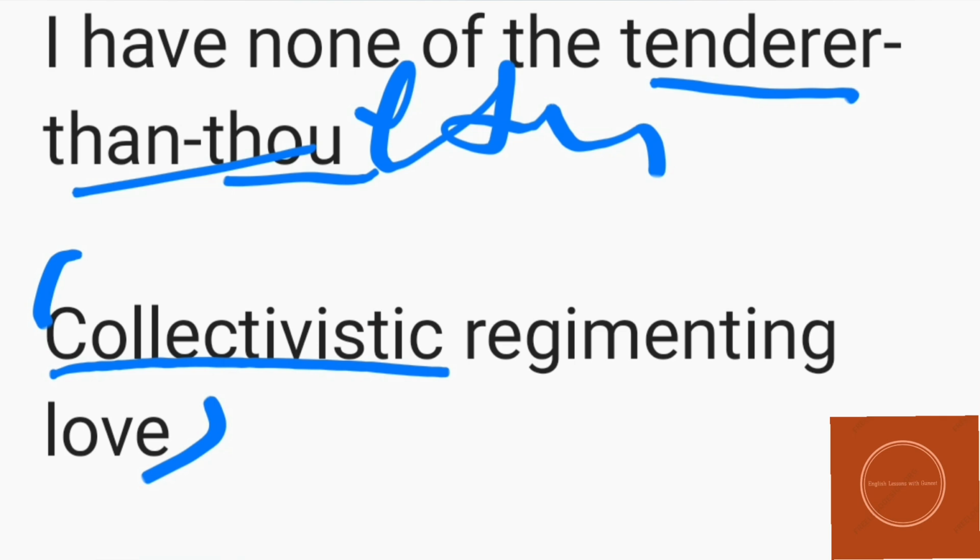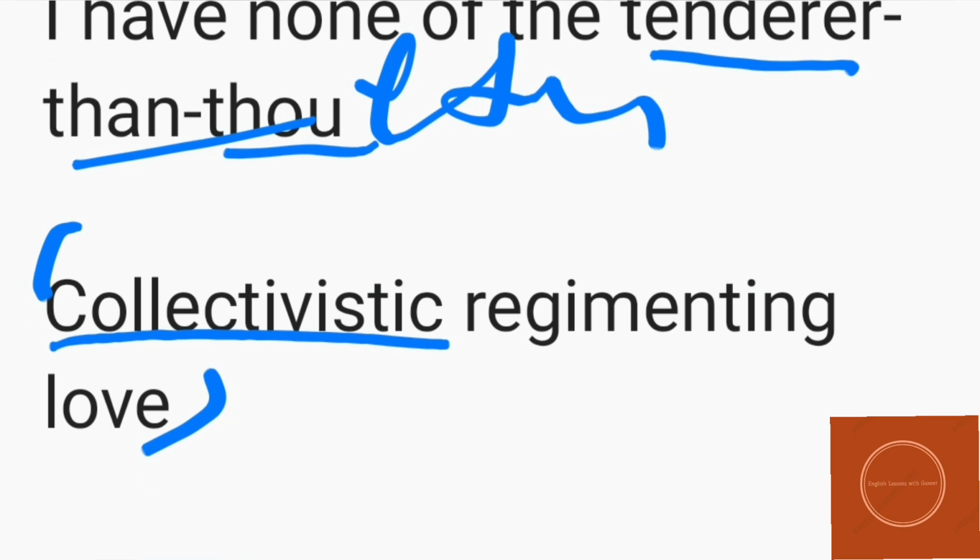There is a belief in which a group of individuals as a whole is more important than an individual itself. In basic words, the group is given more importance than an individual person. At the time when this poem was written, the political view was this only, that a group should be given more importance than an individual person. So this political view was known as communalism, we can say.